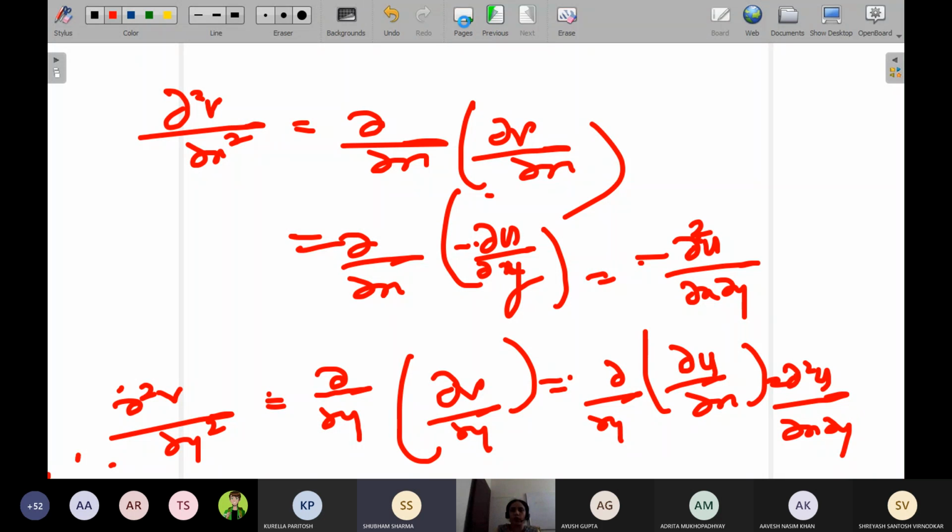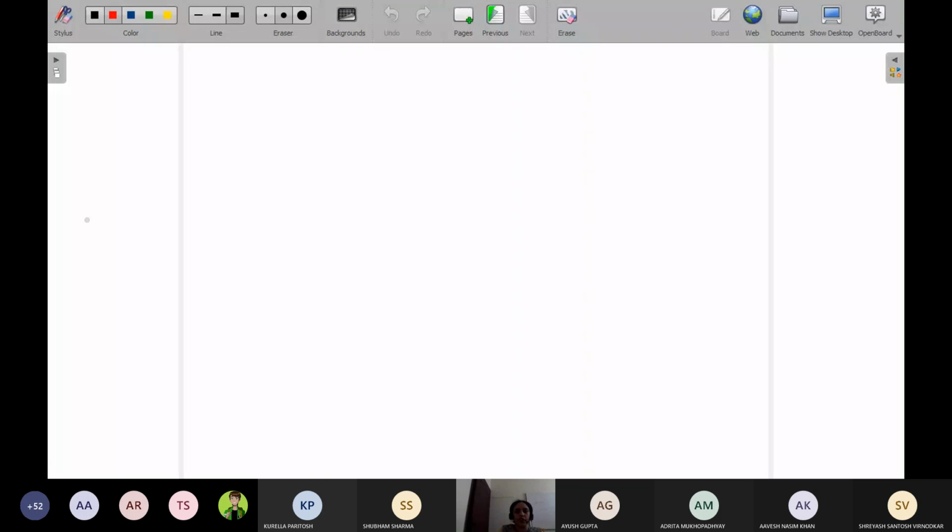Before going to the second property, you should know the definition of harmonic function. Write down, harmonic function.